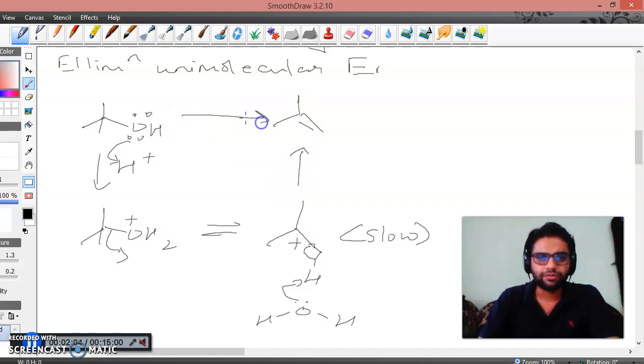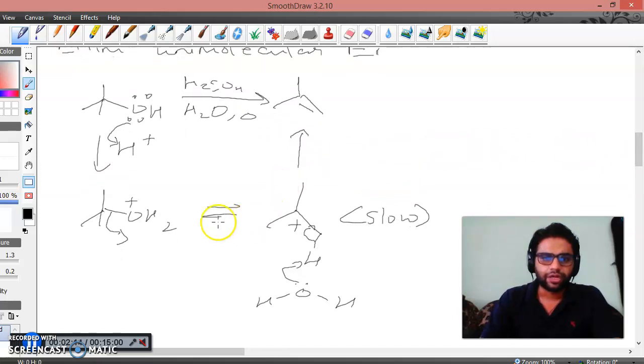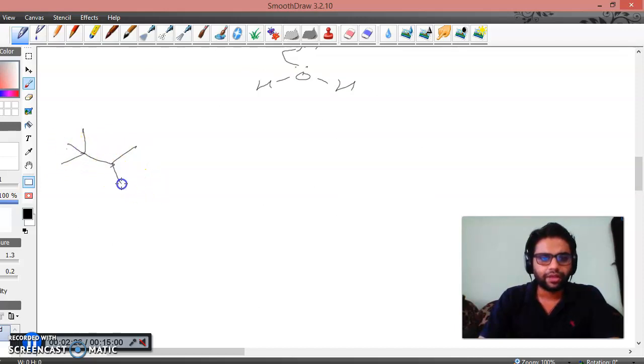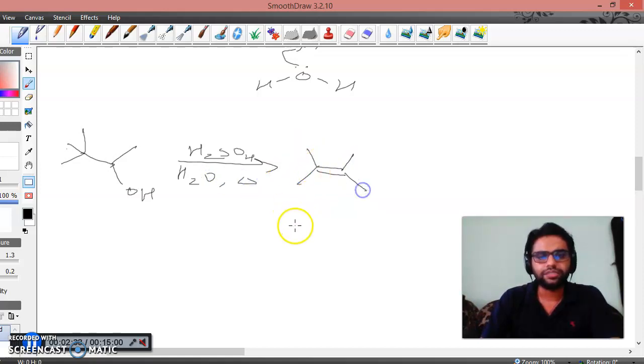So the net reaction could be written as H2SO4 in aqueous medium. Temperature must be high, as a high temperature favors the elimination reaction. So this is the overall mechanism of this reaction. Now let's consider another substrate. Consider this substrate, say a methyl again, and there is an OH group. Again, if we treat it with H2SO4 in aqueous medium at an elevated temperature, the product formed over here in this case is this one.